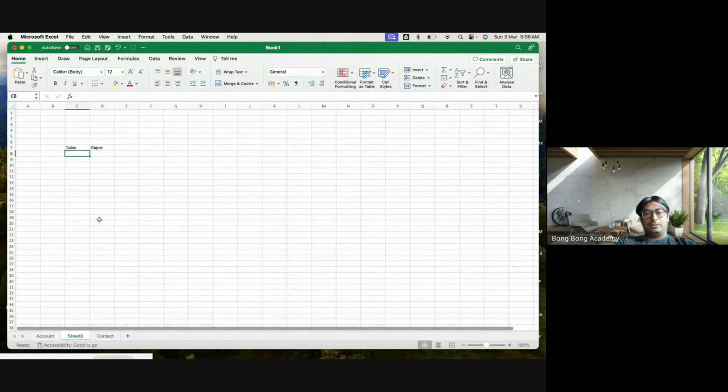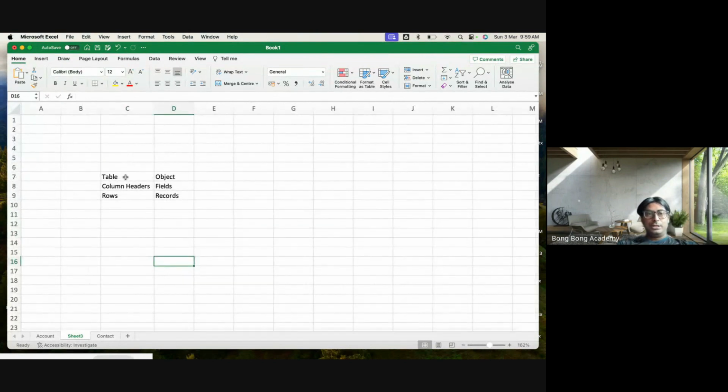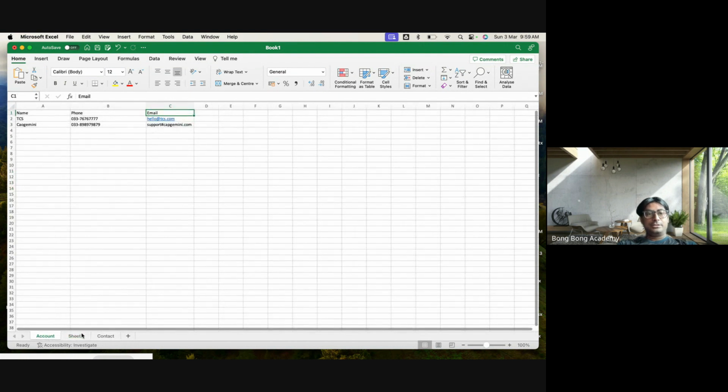The column headers of a table are called fields. And the rows of your table will be called records. Any questions? I will use these terms from now on, because that is more handy than your Excel sheet terms.